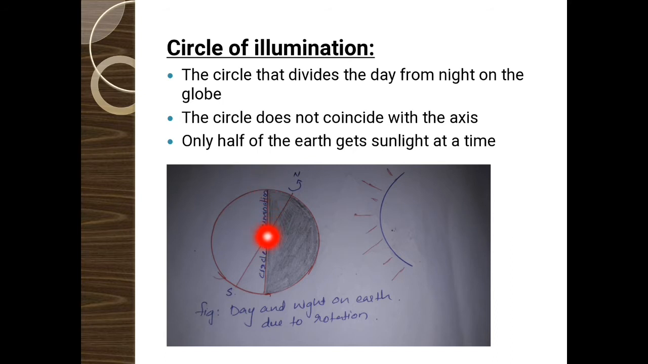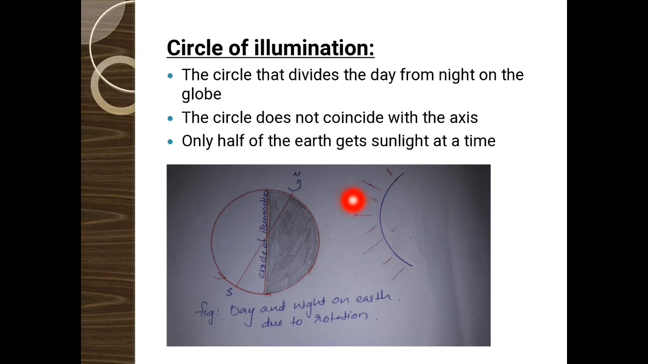And this circle does not coincide with the axis. You know, this is the axis which is passing through the north pole and the south pole, and this is the circle of illumination. The axis is tilted, but the circle of illumination is straight, and these two lines do not coincide with each other, and the angle between them is 23.5 degree. The angle between the orbital plane and the axis is 66.5 degree, and the angle between the axis and the circle of illumination is 23.5 degree.